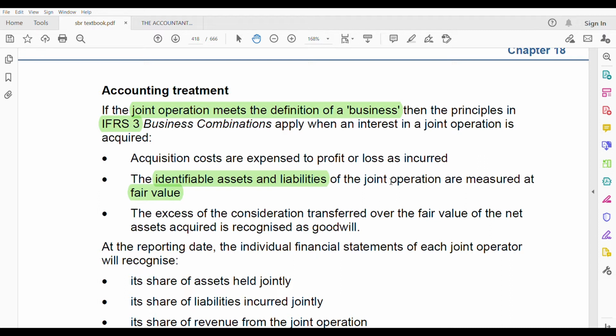All the three steps are similar to how we normally calculate. Excess of the consideration transferred over the fair value of the net assets acquired is recognized as goodwill. Here also you recognize goodwill. There also you recognize goodwill. That means your consideration minus your fair value of net assets is recognized as goodwill.